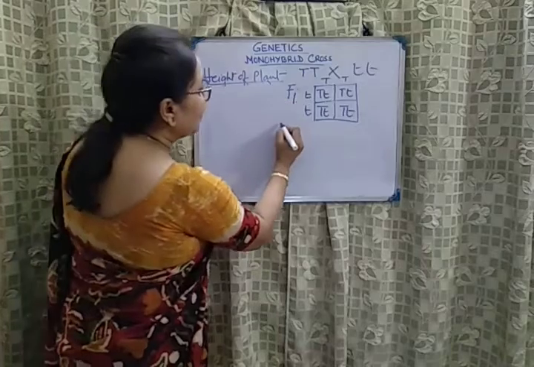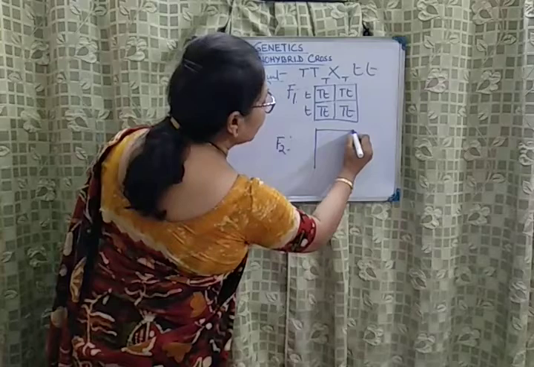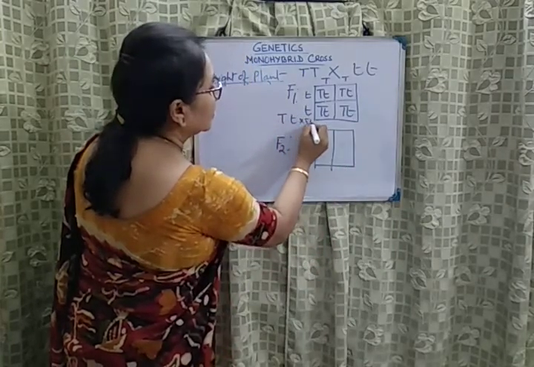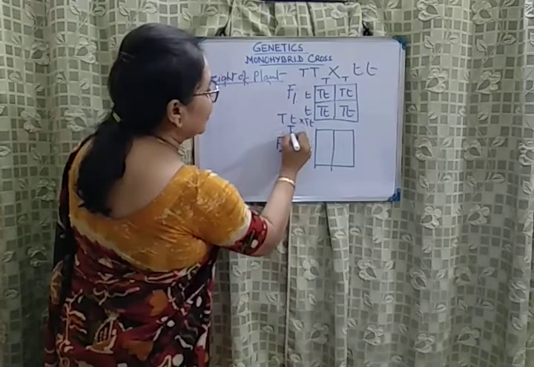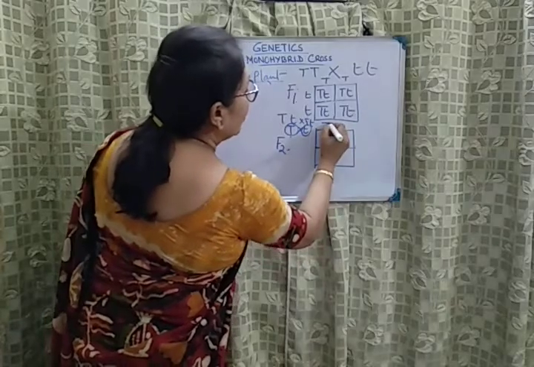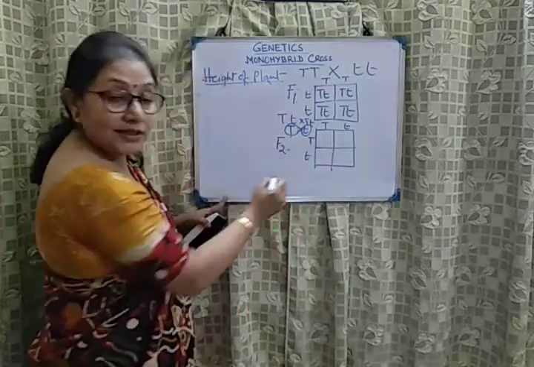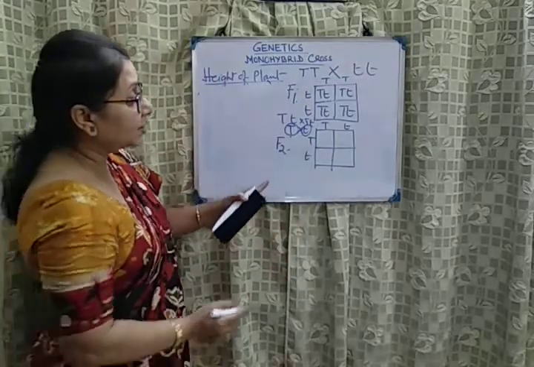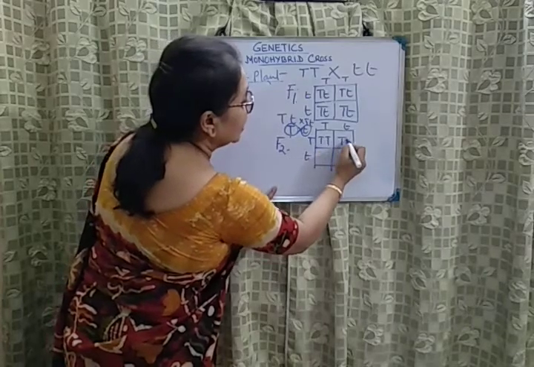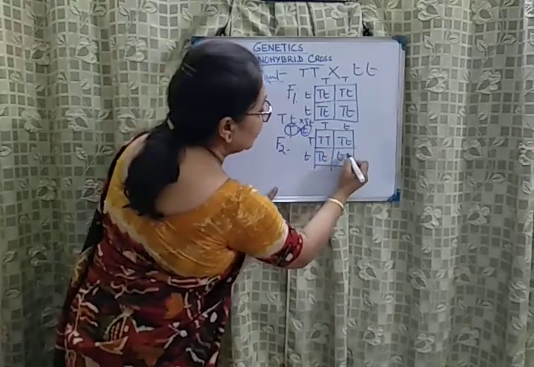Now on selfing, what did we see for the F2 generation? What were the possible combinations of gametes? If this is the plant, some gametes will be having capital T, some will be having small t. So on one side we will be having this combination, and on the other side we will be having the same combination, because it is self-pollination. So on combination, we will be having one capital T capital T, two capital T small t, and one small t small t.